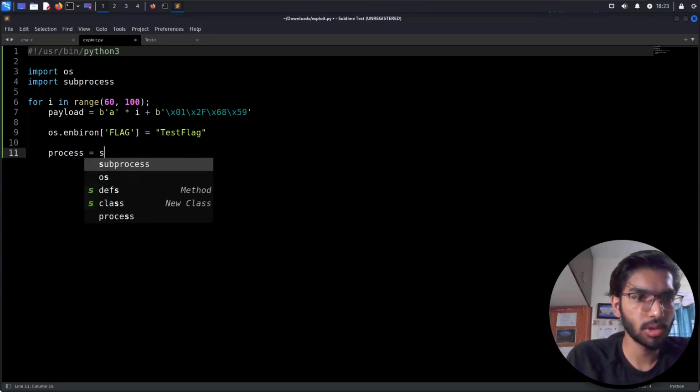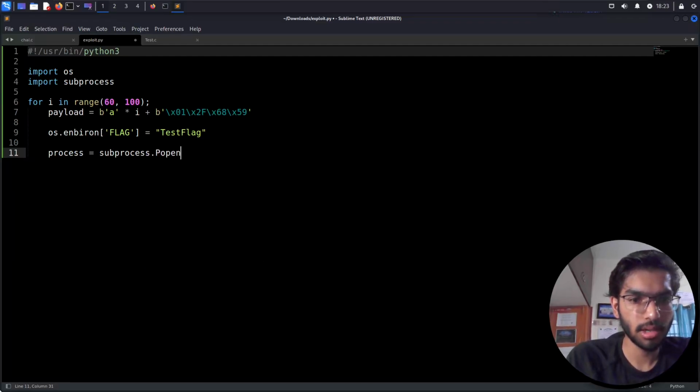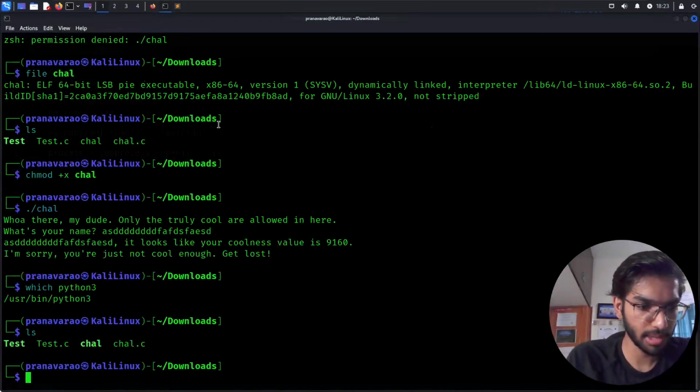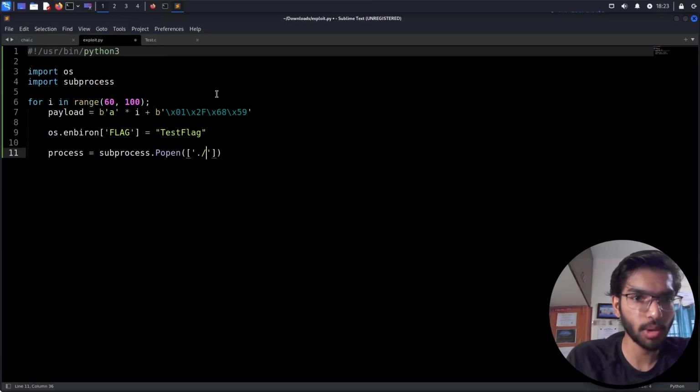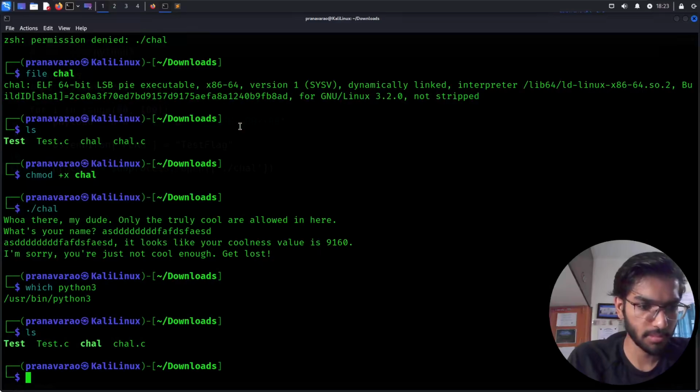Process is equal to subprocess.Popen, and then the brackets. Let me mention the file which is in the same directory. I've opened the same directory, right? Yeah, the exploit is opened in the same directory. Let me zoom in. Yeah, Charles, that's the program name.